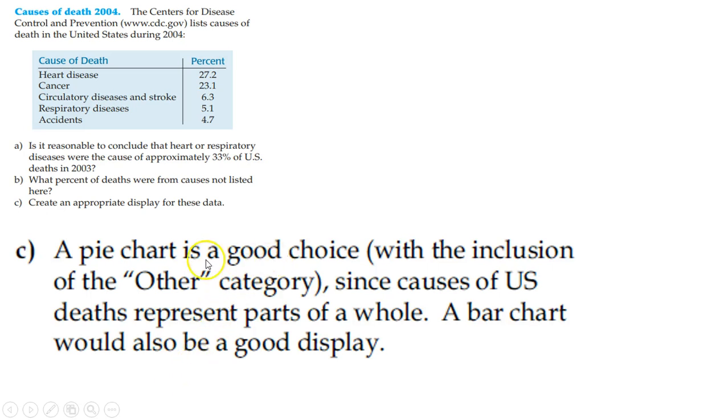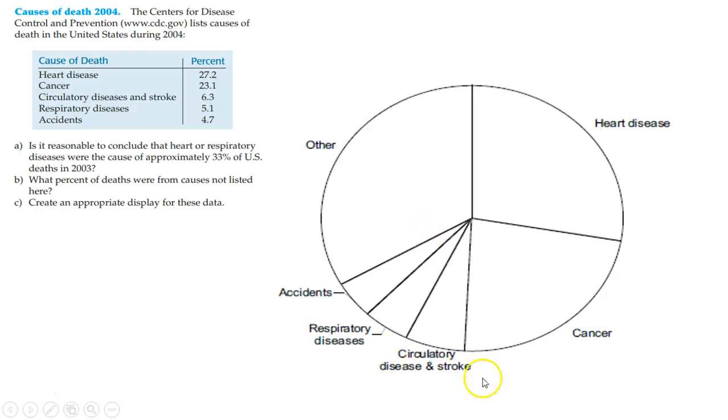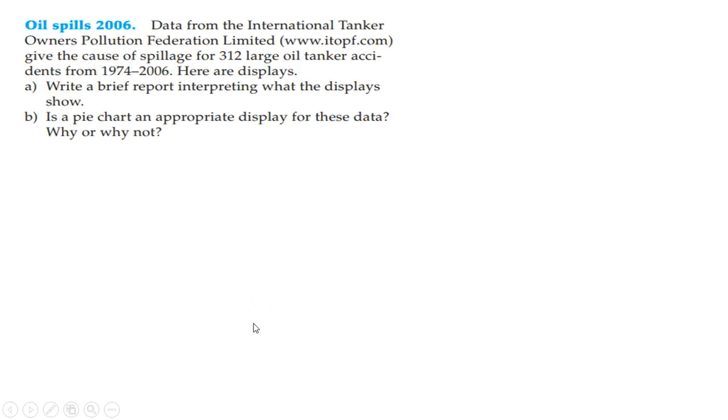You could create a pie chart. That would be fine. You could create a bar graph. A pie chart is a good choice with the inclusion of other, because whatever's left over, I could make that big hunk be other. I could do the same thing with a bar graph. Just make one extra column that says other, and that would be fine as well. So here's roughly what one would look like, and then there is the other piece of the pie, with each thing divvied out.